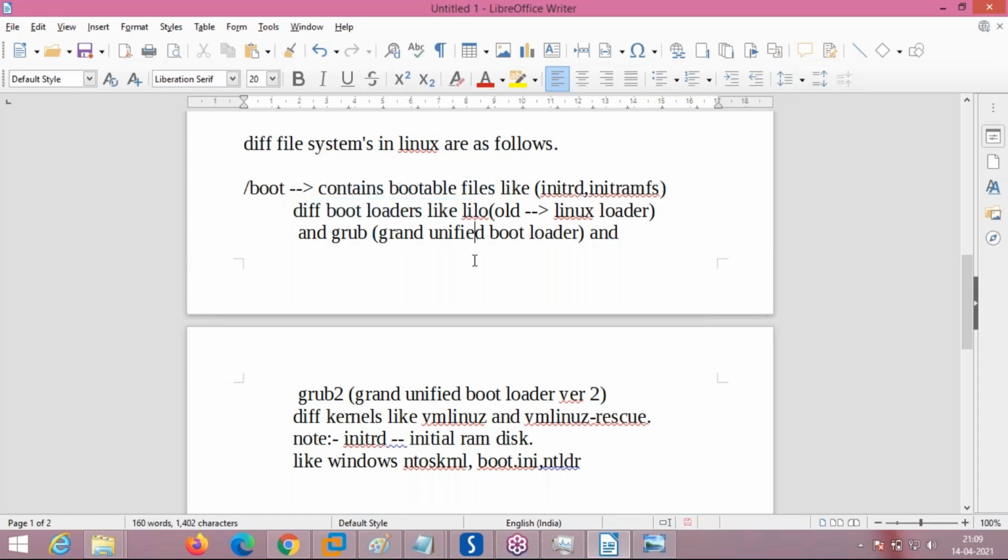What are the bootable files? Different bootloaders. Two types of bootloaders are available in Linux. The current bootloader is GRUB, which stands for Grand Unified Bootloader. Whenever you are switching on your laptop, desktop or server, the operating system should be loaded. GRUB is the software which will load the operating system into memory and make it live. These files are located in the /boot directory.